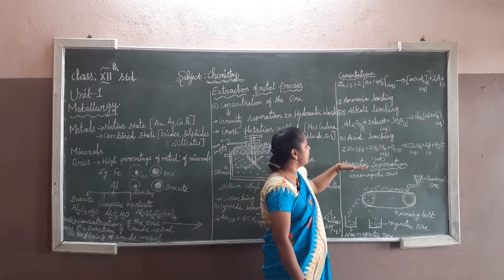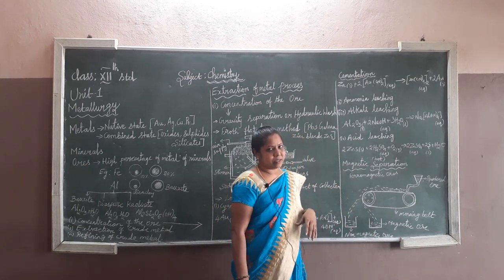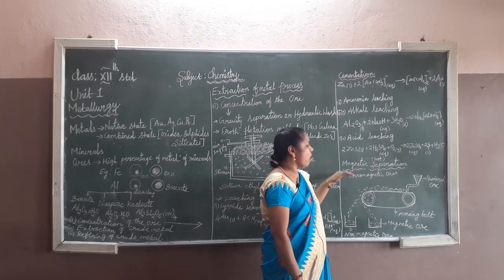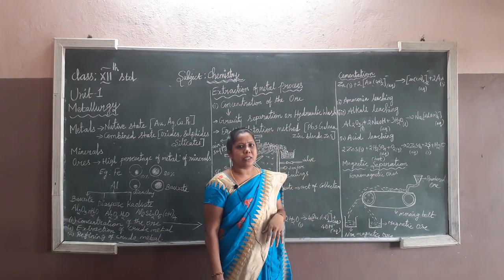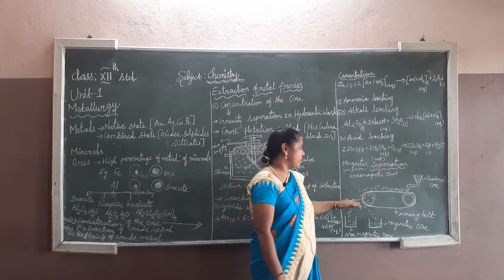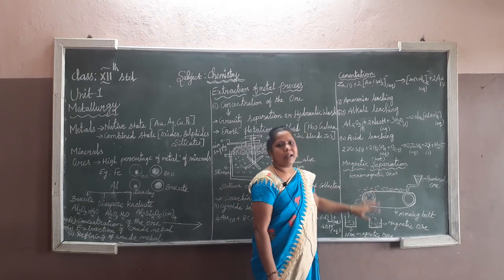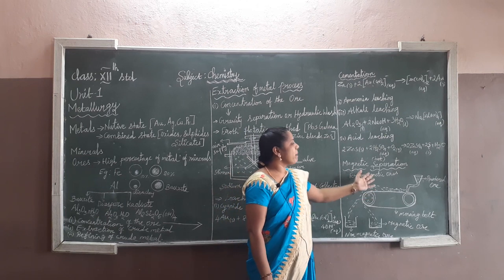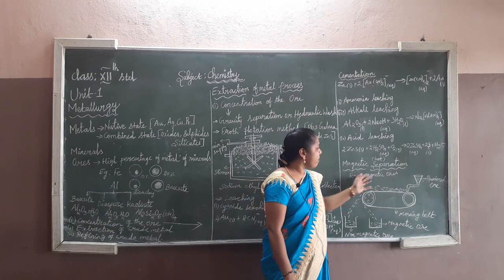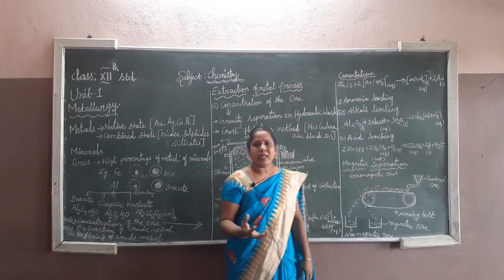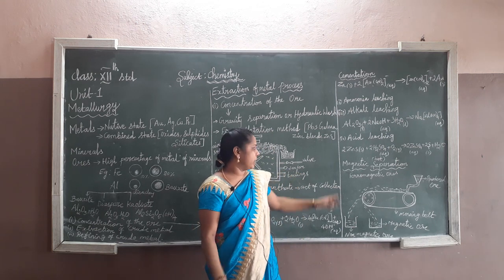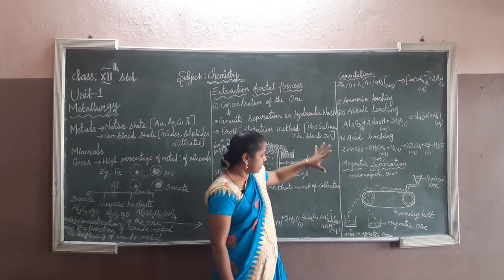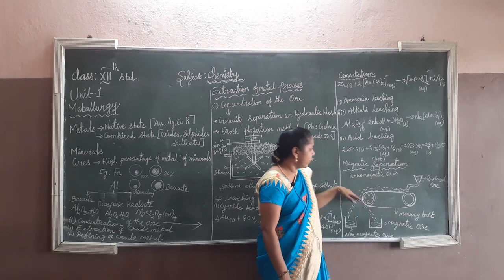And then go for magnetic separation. Magnetic separation is also one of the most important processes. Just listen carefully. What kind of metals are applicable to this process? Ferromagnetic ores. Ferromagnetic ores means only ores with magnetic properties are applicable in this process. I am going to explain with an example.